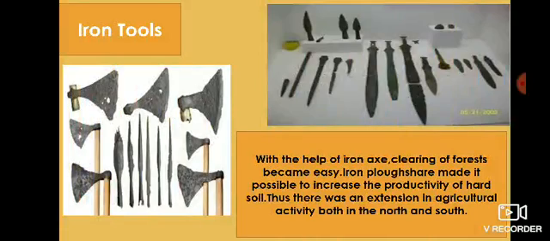Iron tools. Better knowledge of cultivation techniques and use of iron tools in agriculture made it possible for farmers to reap better crop yields. Also, more and more land was brought under cultivation after clearing grasslands and forest. New varieties of grains and other things began to be cultivated. All family members worked together in fields. Some families got their fields cultivated by workers under the arrangement of division of crops or payment of land rent.